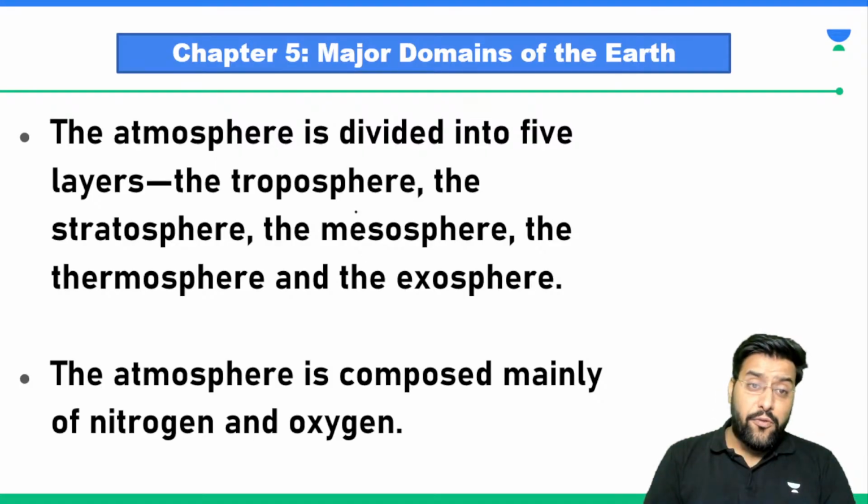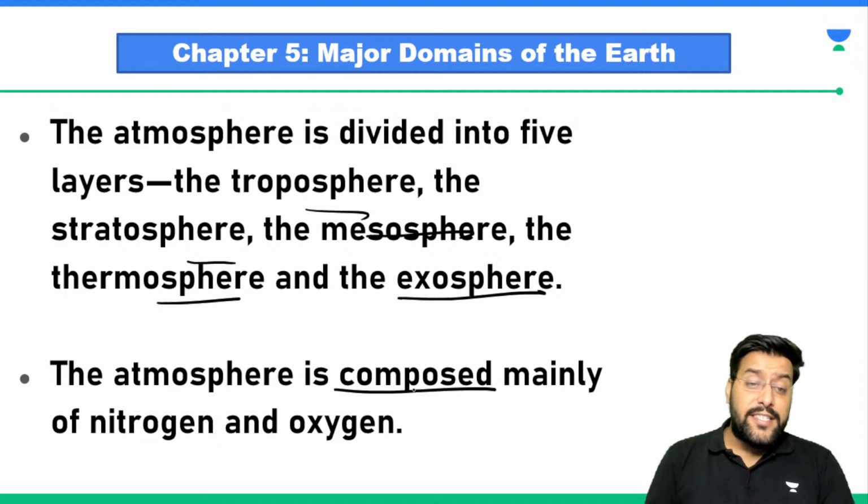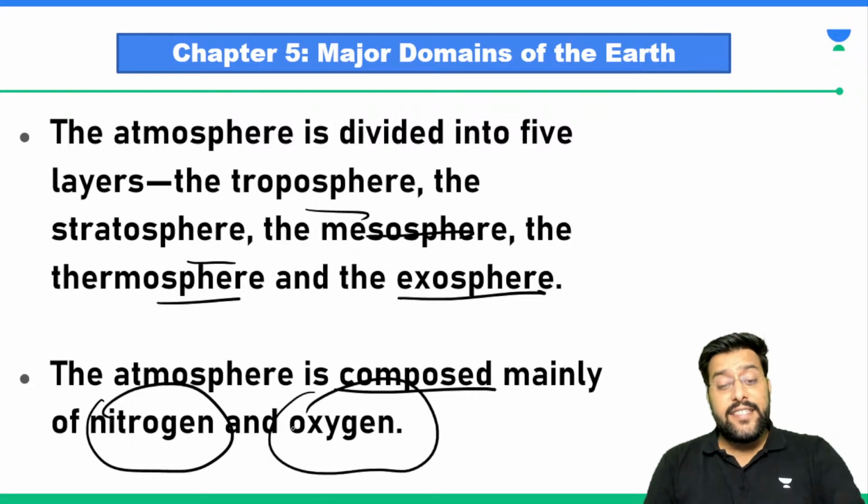The atmosphere is divided into 5 layers: the troposphere, the stratosphere, the mesosphere, the thermosphere, and the exosphere. Atmosphere is comprised mainly of nitrogen and oxygen, the gases that are found in the most abundance in the atmosphere. Number one is nitrogen, followed by oxygen.